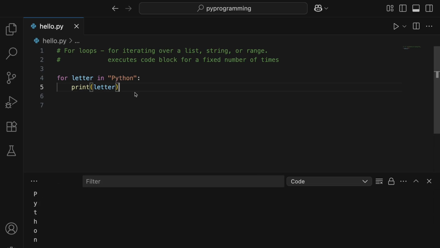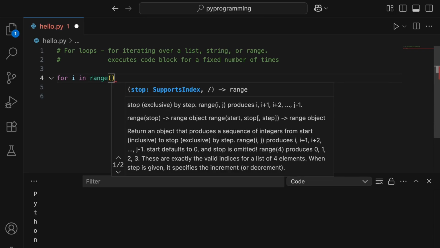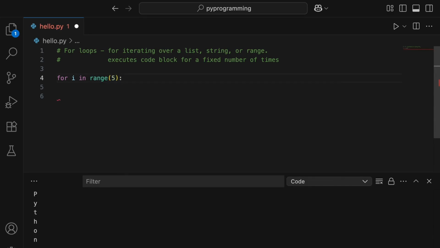Now let's take another example and see how we can use it with the range function of Python. So we'll write it again, for, and then let's give a counter and I'll name it i, then in, and then we can use the range function. You can directly give a number for range, and let's start the block and we'll print i. Let's run this. So it has printed all the numbers from 0 to 4, in total 5 numbers.